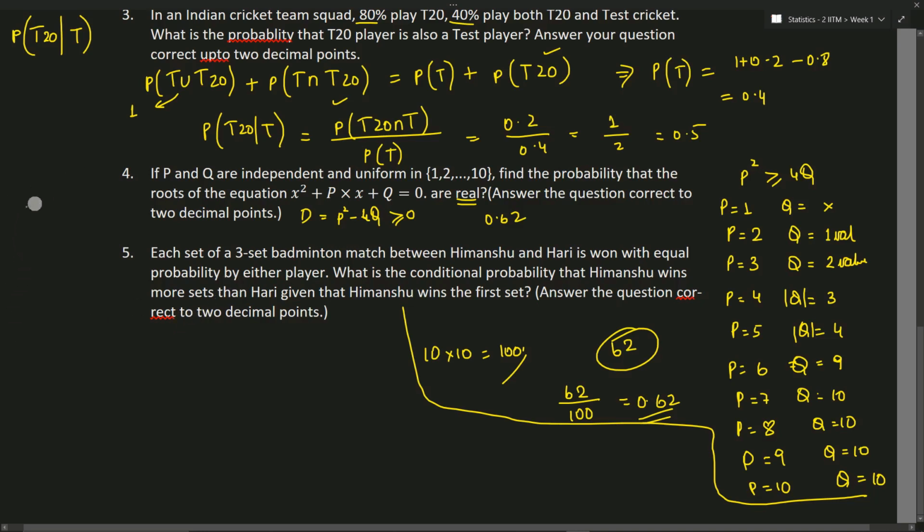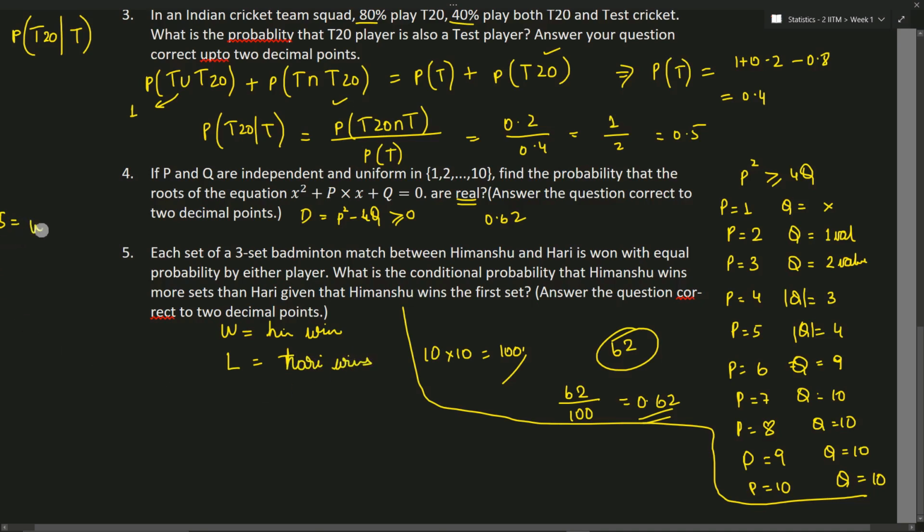I'll write here. The sample space will be, I'll have W as Himanshu wins and L as Hari wins.